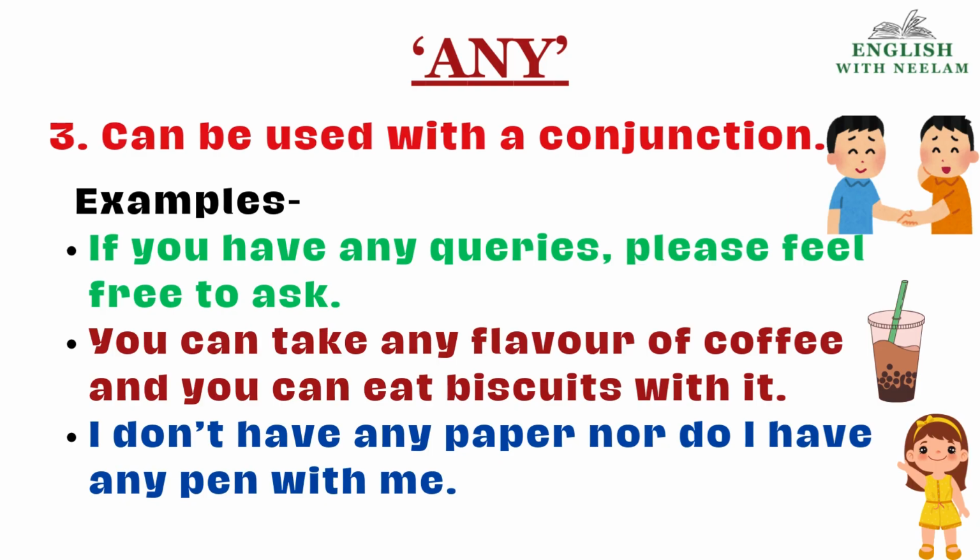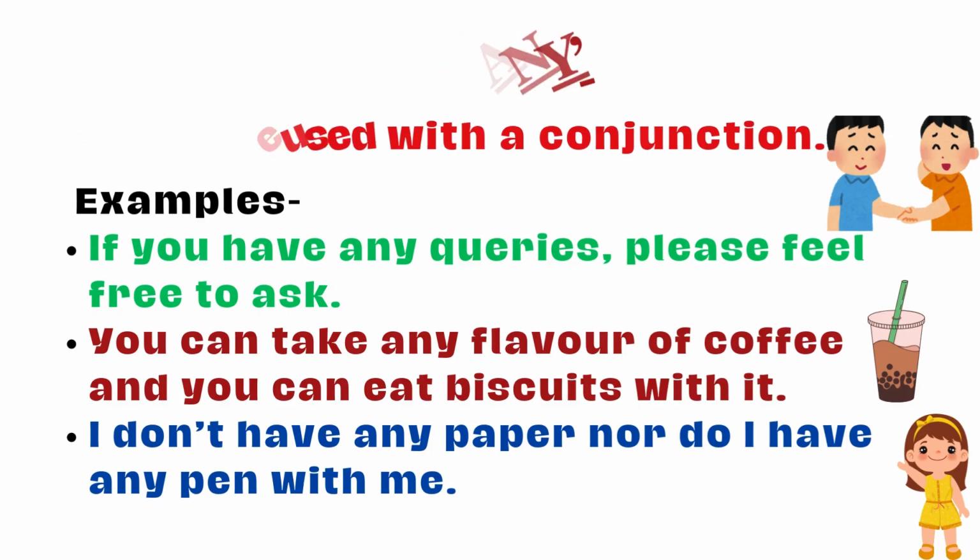You can take any flavor of coffee and you can eat biscuits with it. And is the conjunction here, and two sentences have been joined together using the conjunction and. I don't have any paper, nor do I have any pen with me. Sentence joined using nor. Obviously, this is a negative sentence, but a conjunction has been used here. Clear, children? We use any with a conjunction also.